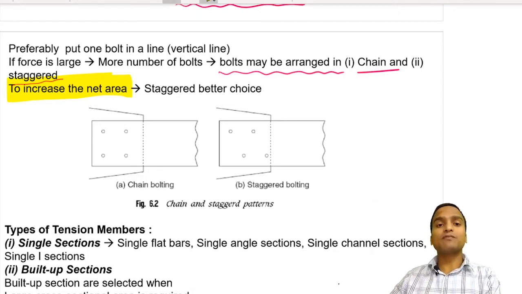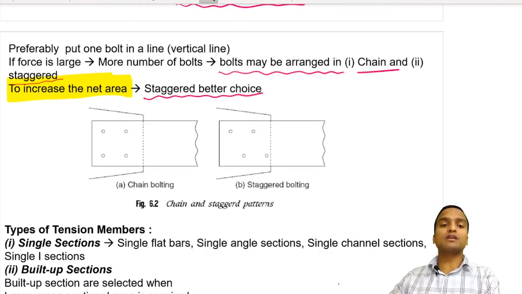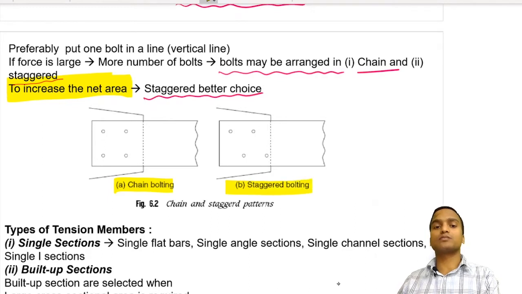So we prefer, or the designer chooses, a staggered pattern of bolting. You can see the chain pattern of bolting in this figure, and you can see the staggered pattern of bolting. Now we have discussed the reason behind them, because the critical section is linear in case of